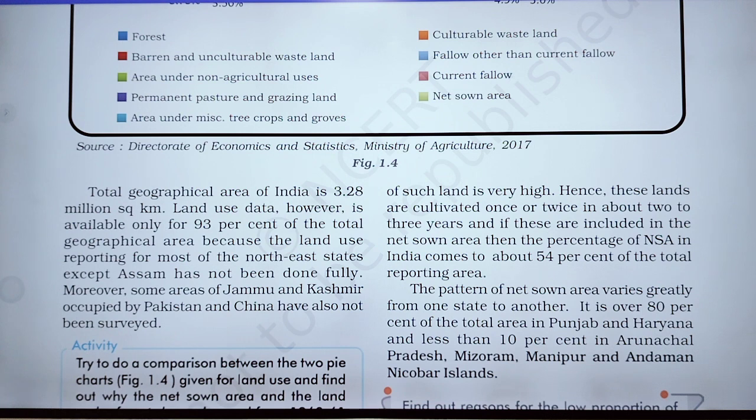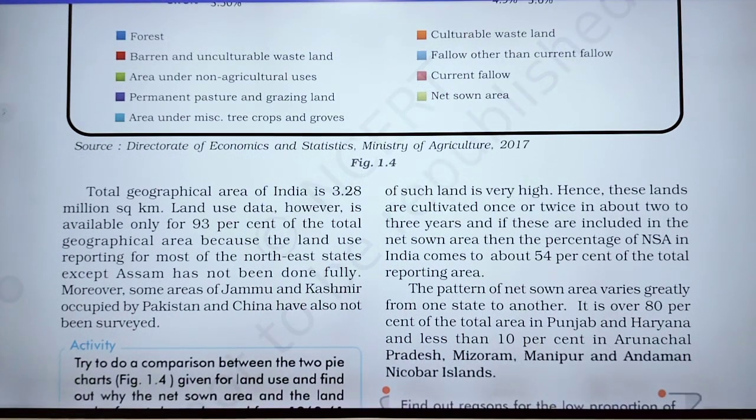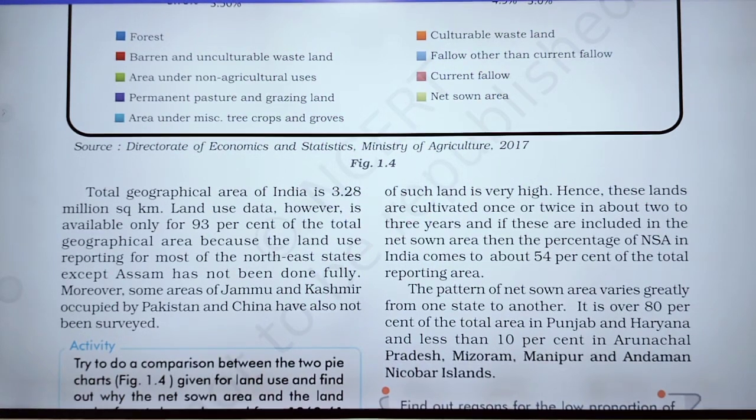It is over 80% of the total area in Punjab and Haryana and less than 10% in Arunachal Pradesh, Mizoram, Manipur and Andaman and Nicobar Islands.